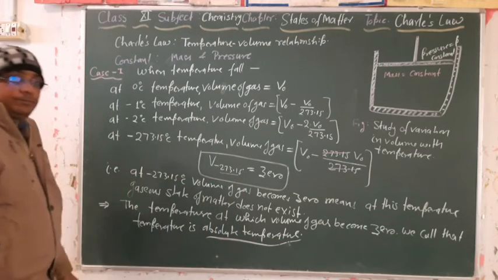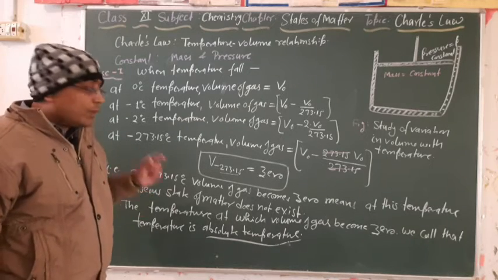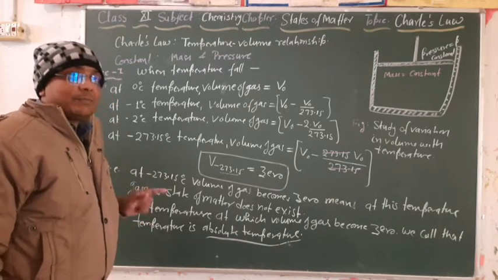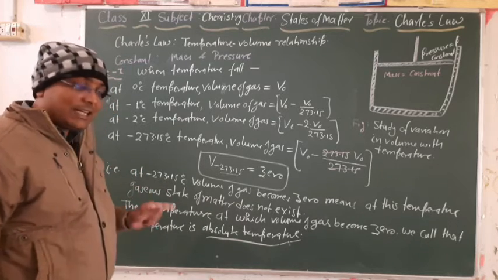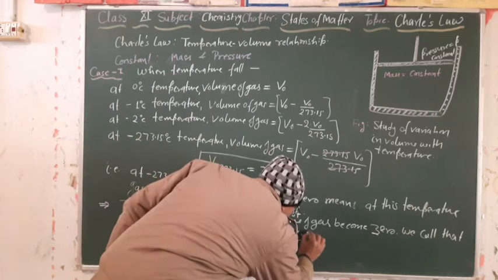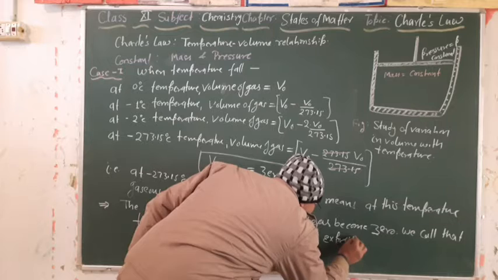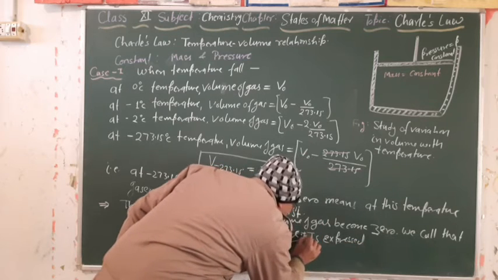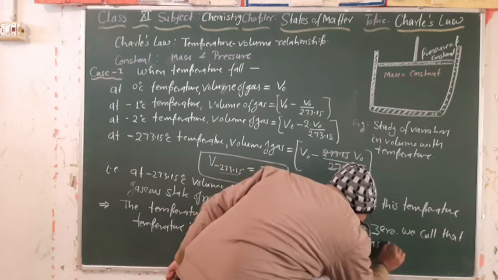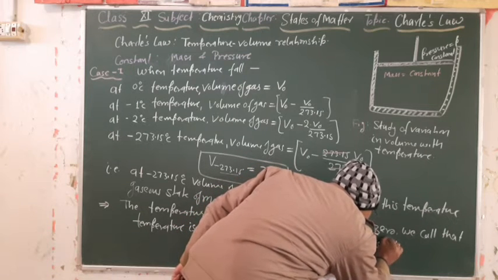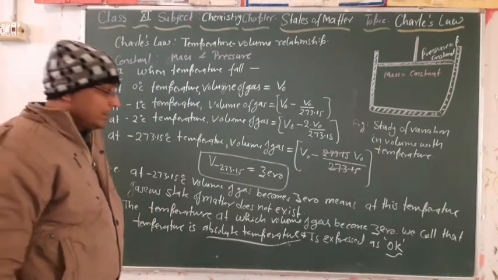Absolute temperature means the temperature at which the volume of the gas becomes 0, that temperature is known as absolute temperature. And do you know that absolute temperature is expressed as 0 Kelvin. So 0 Kelvin is the absolute temperature, right?